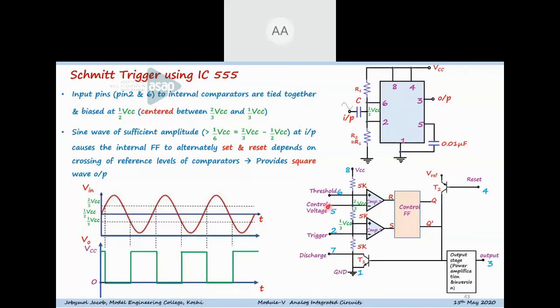Okay, I will explain. Normally the purpose of pin 5 is that we can use it as a modulating voltage pin to vary the output pulse width externally. But in this case, if we are not using pin 5 externally, we are not leaving it as such. We are connecting it to ground through a capacitor of 0.01 microfarad to bypass any high frequency noise signals or supply voltage fluctuations.